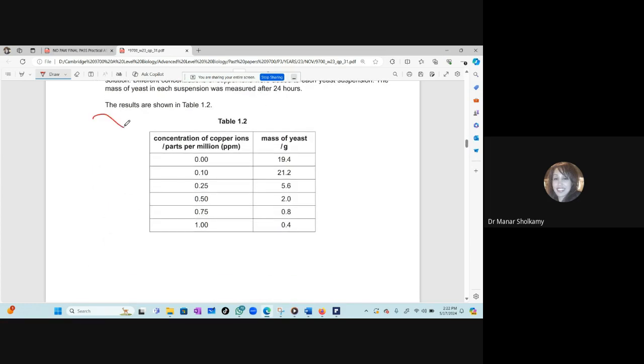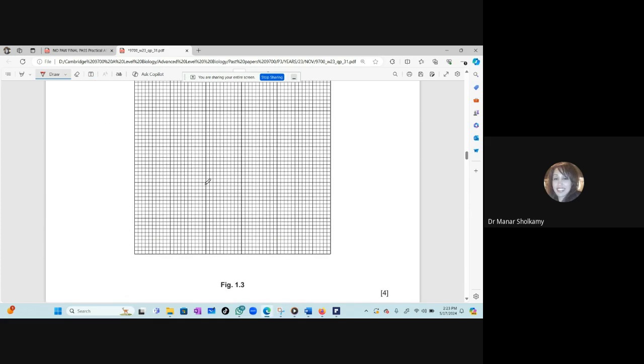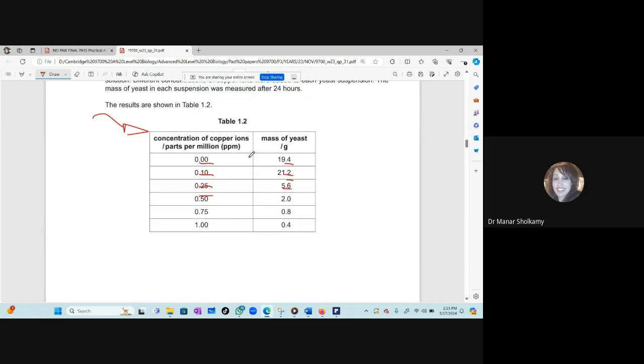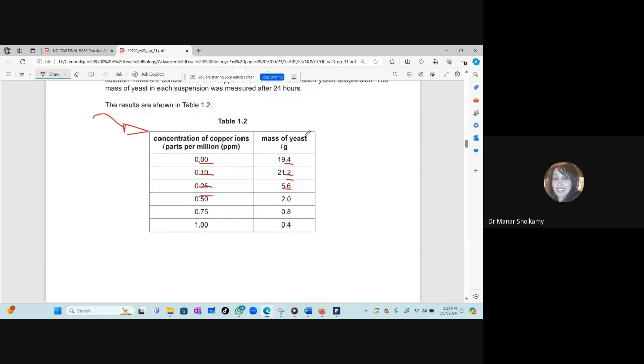Now, in paper 3, you will want to practice all the graphs because the graphs are not easy. They're not as easy as they were in O level. Here you have the concentration of copper ions and the mass of yeast, and you're supposed to plot this on a graph. All the independent and dependent variables follow the same format, 2 decimal places or 1 decimal place. Please put this in consideration. Now, what will you plot, Farouk, on the x-axis? The concentration or the mass of the yeast?